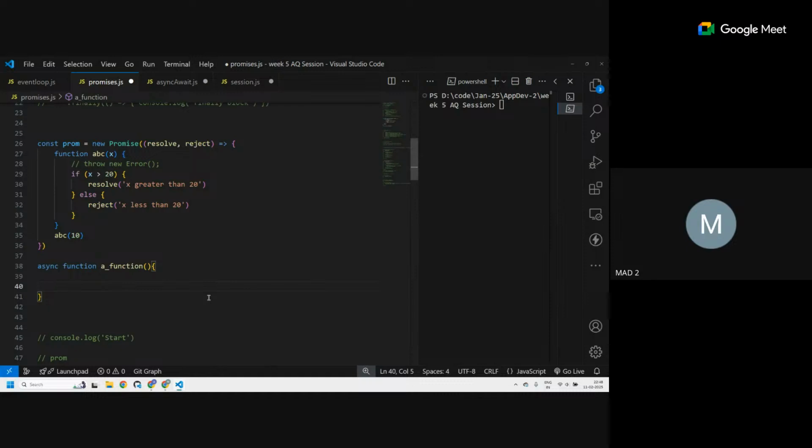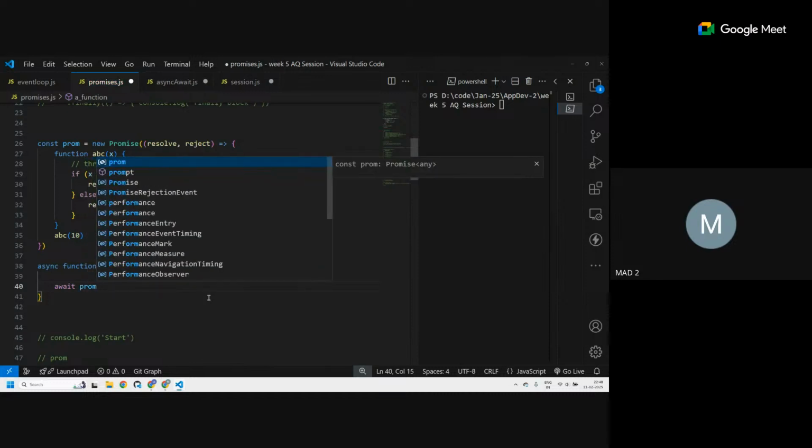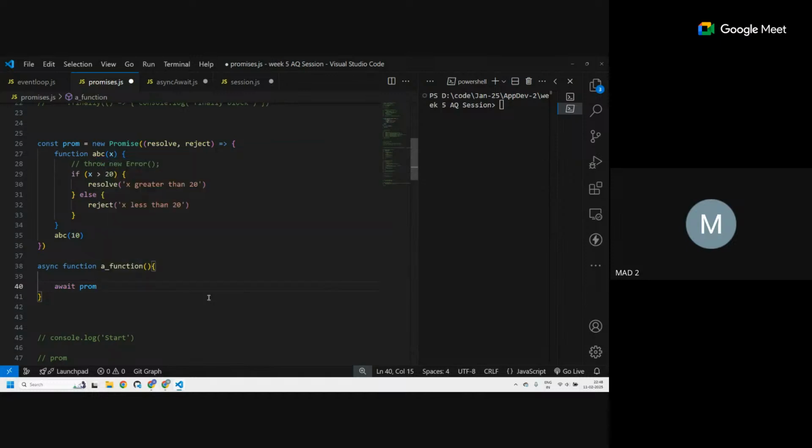So the code that I want to execute when it resolves is simply await for this promise to be executed. await prom. What will this do? It will wait for this promise to execute, and whenever this promise is resolved, it will, what I mean to say is it will await for this promise to be resolved.